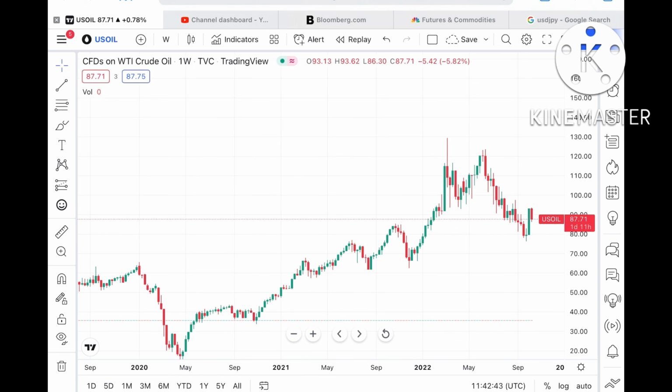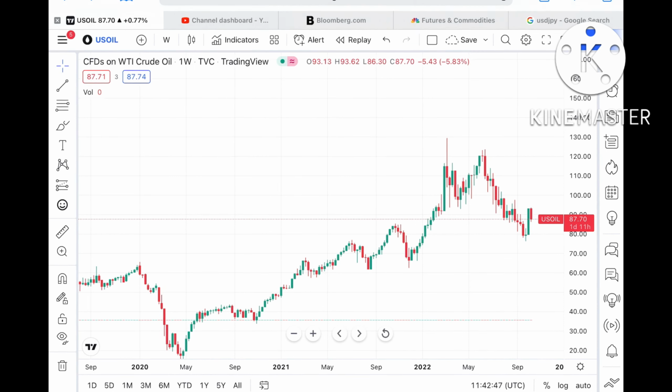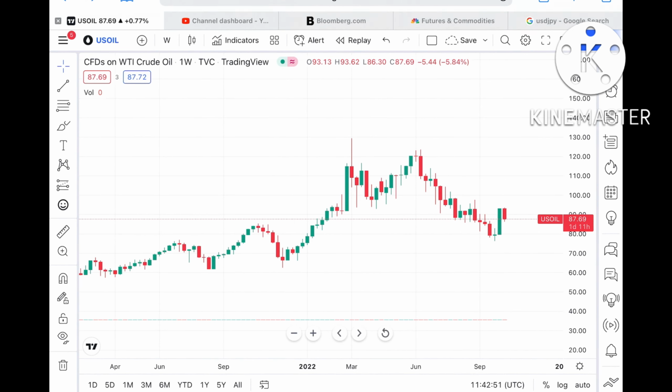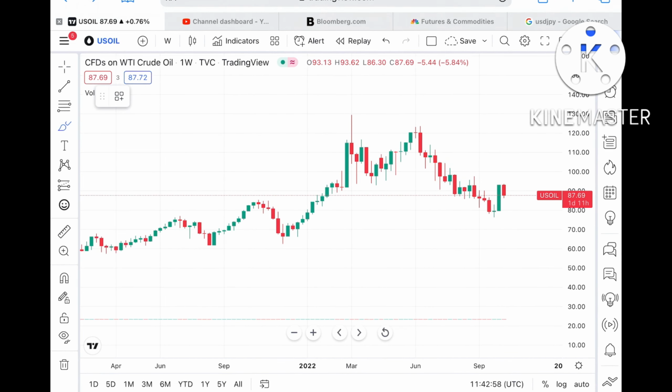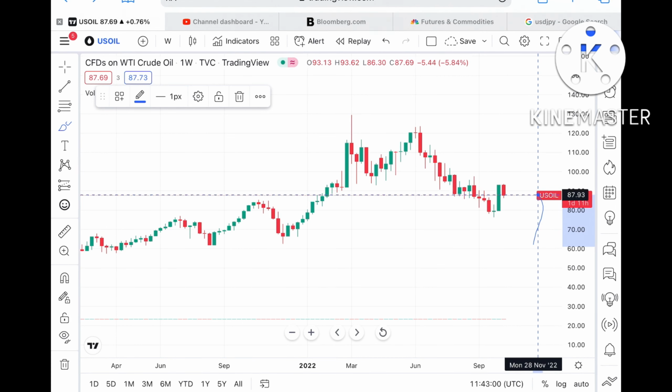Looking at this chart, as of now there is a lot of volatility because the CPI index data is coming. If this level sustains, there will be high chances that it can go further upside if it sustains above a level of 87, where it is currently trading.